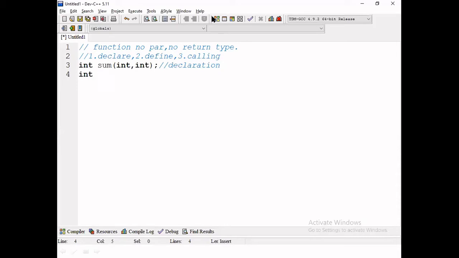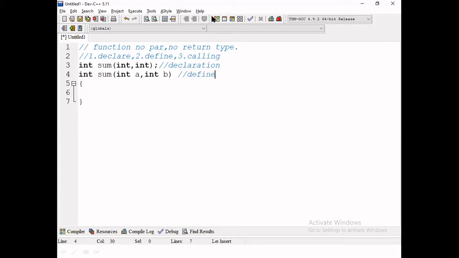Next, how can we define it? int sum. What is the name of the function? Sum. What are the variables? a, int. Please wait some time. Why? Because it is the first time we are discussing the function, you will get some doubts. Please let me finish one program, then we can discuss. Maybe your doubts will be cleared.